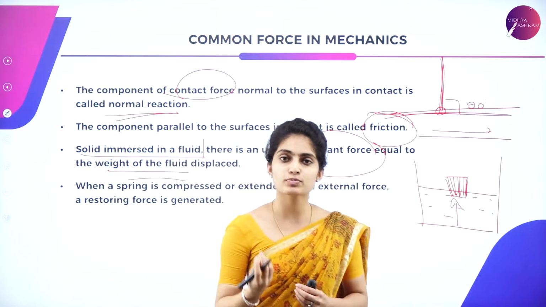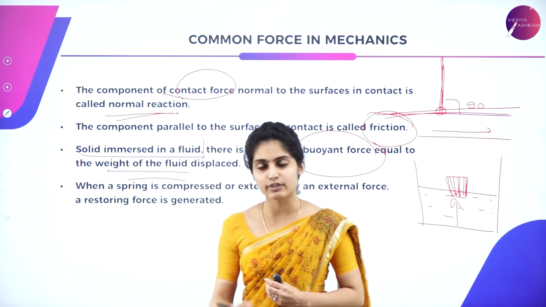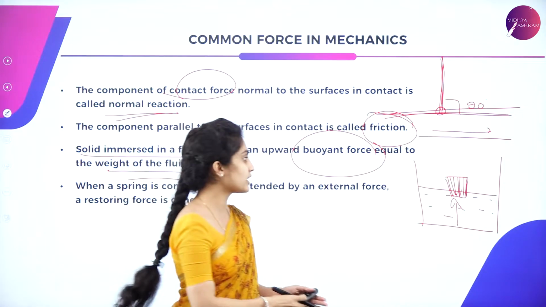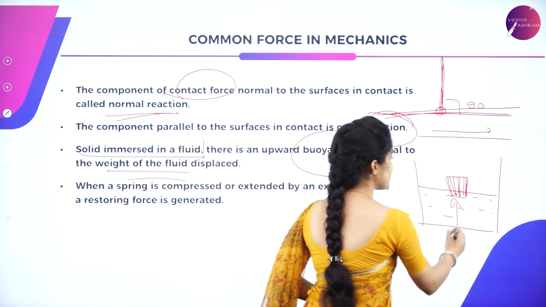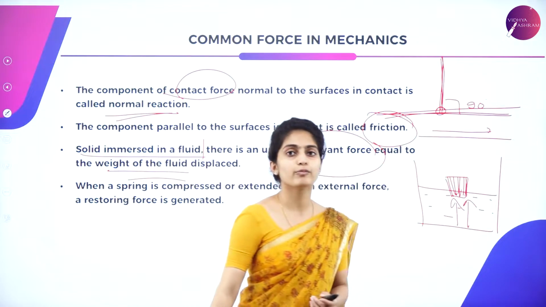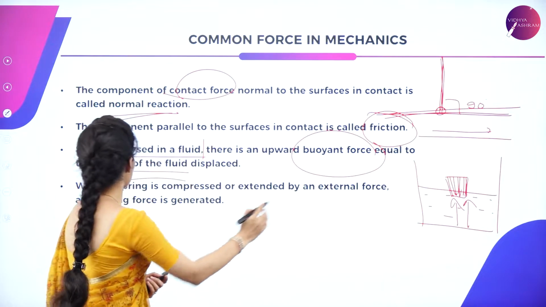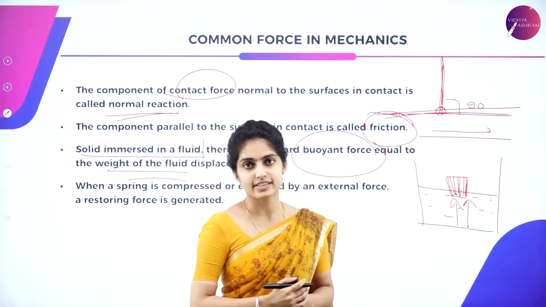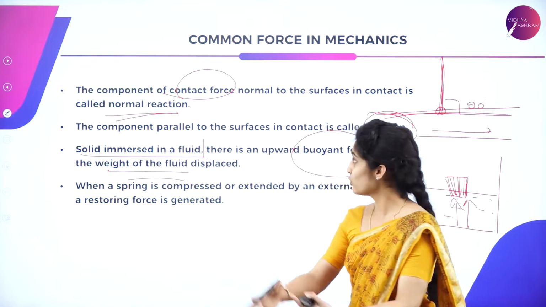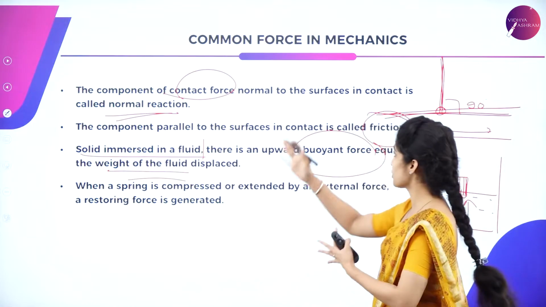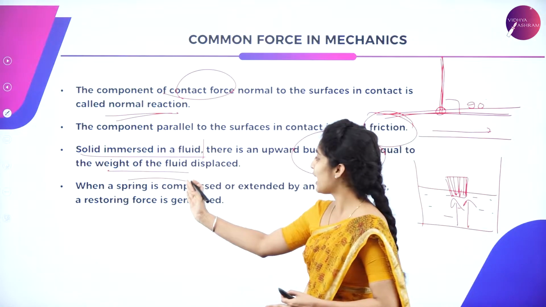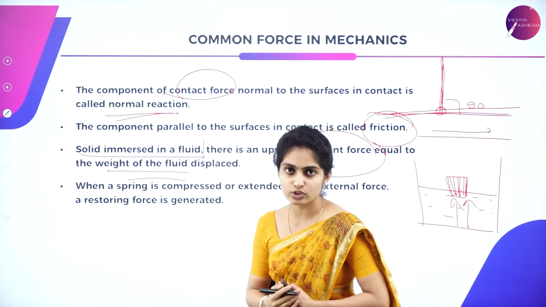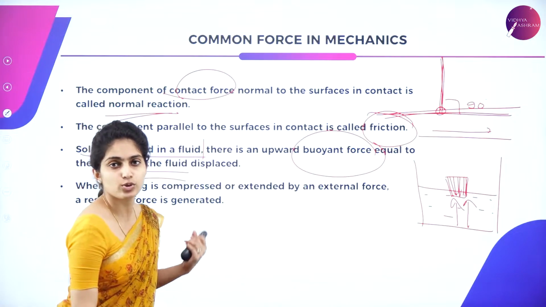If the weight of the object is more, then it starts sinking. If the weight of the object is equal to or lesser than the liquid, it starts floating. And what makes it float? It is the upward force, that is buoyant force. Next, it is when a spring is compressed or extended. I told you there are types of force out of which normal reaction is over, friction is over, and solid and fluid forces, that is buoyant force, is over, and next it is restoring force.